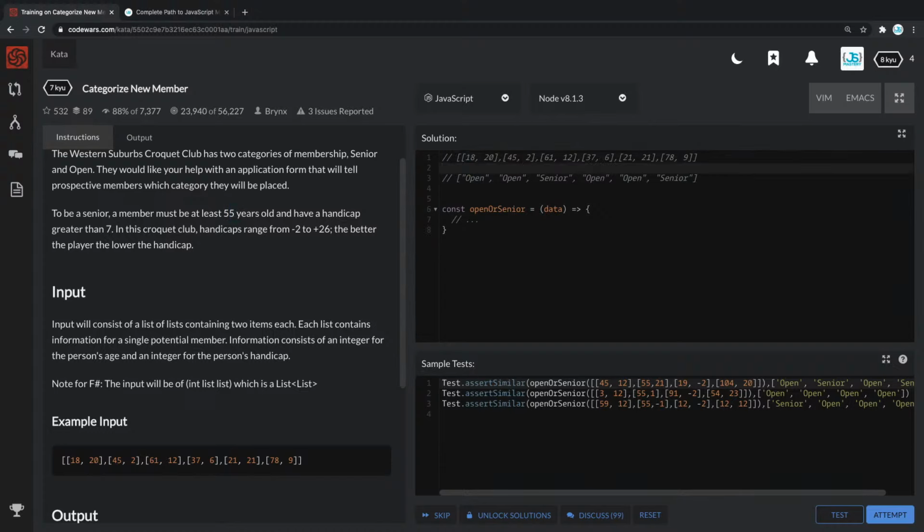So the first thing here needs to be plus 55, and the second thing I think needs to be greater than 7. So in there, I'm gonna type greater than 7, and this needs to be greater than 55. Great. So now for each one of these, we need to figure out if this number is greater than 55, and if this number is greater than 55 as well. And we're gonna see if that works.